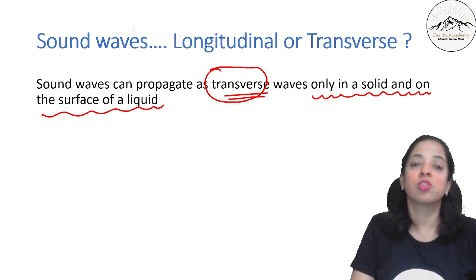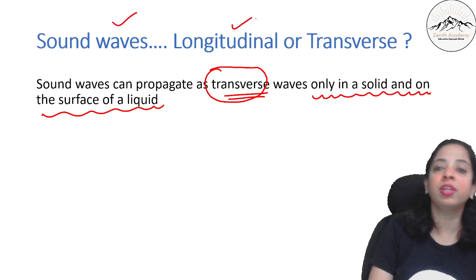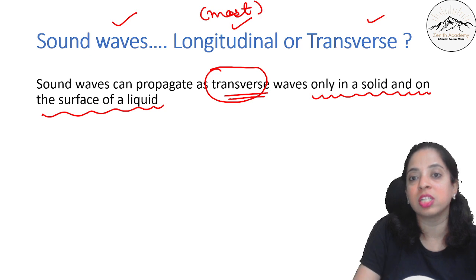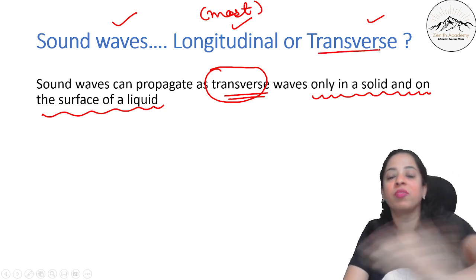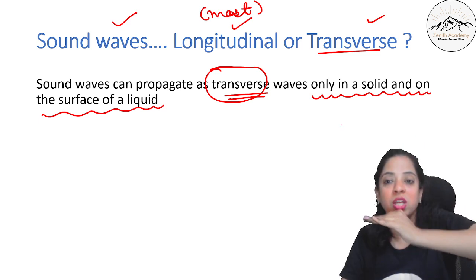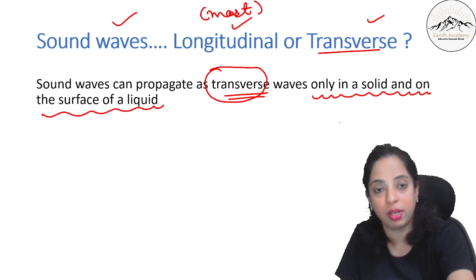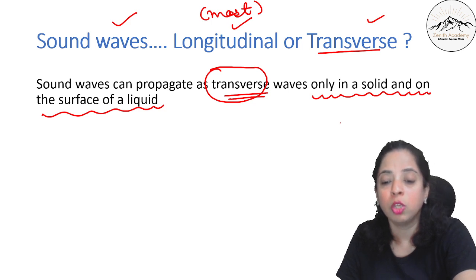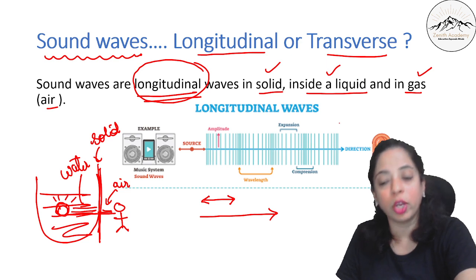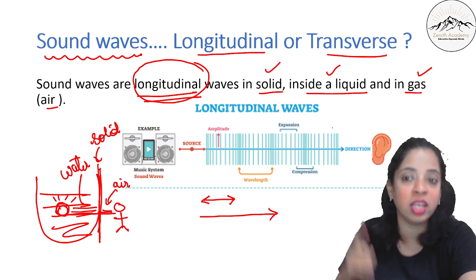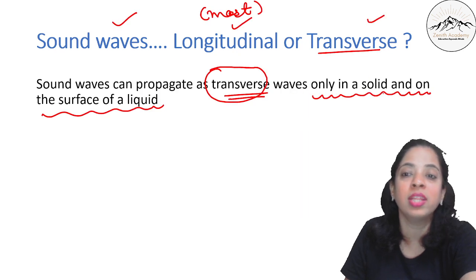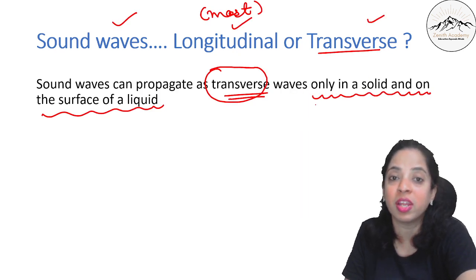So sound waves are both longitudinal and transverse, but most of the sound waves are longitudinal. Transverse is only on the surface of the liquid or sometimes in the solid when it is traveling on the upper layer of the solid. Okay. So you cannot say that sound waves are only longitudinal. Sound waves are longitudinal in solid, inside a liquid and in gas. You have to say inside a liquid, because on the surface of a liquid it is transverse.